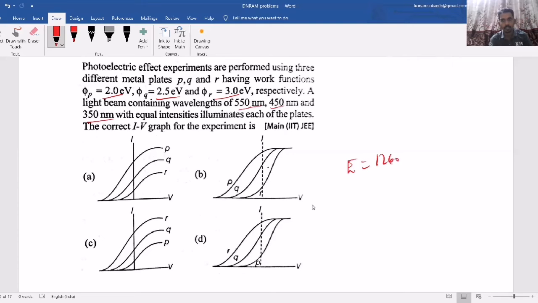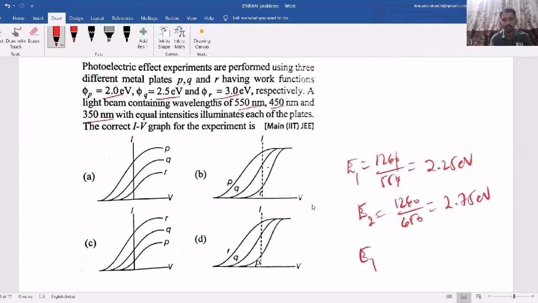For this one, 1240 by 550, approximately, 0 cancel, so 2.25 will come. Then the second one is 1240 by 450. This is approximately 2.75. Now the third one, 1240 by 350. This will come approximately 3.5 electron volt.